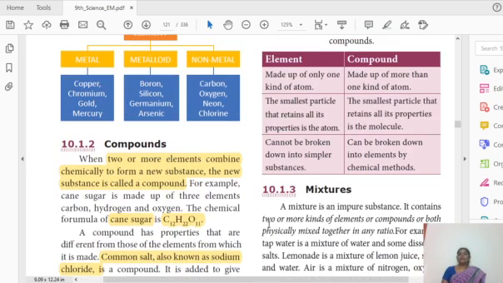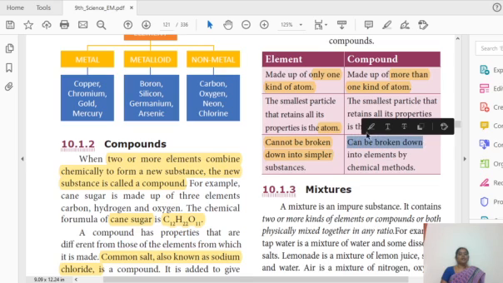Okay. An element is made up of only one kind of atom, whereas a compound is made up of more than one kind of atom. Okay, this is the difference. The smallest particle of an element is an atom. The smallest particle of a compound is a molecule. An element cannot be broken down into a simpler substance. A compound can be broken down into a simpler substance. This is the difference between elements and compounds.